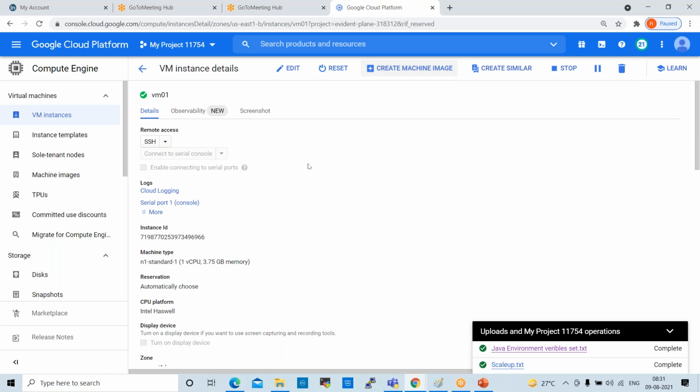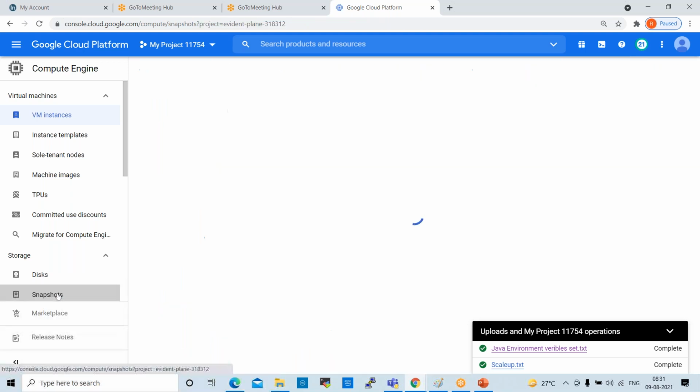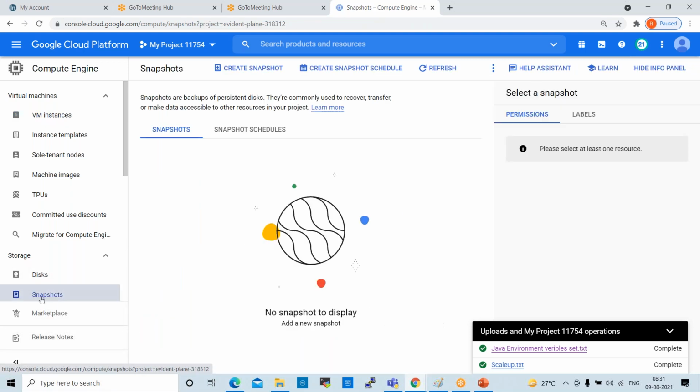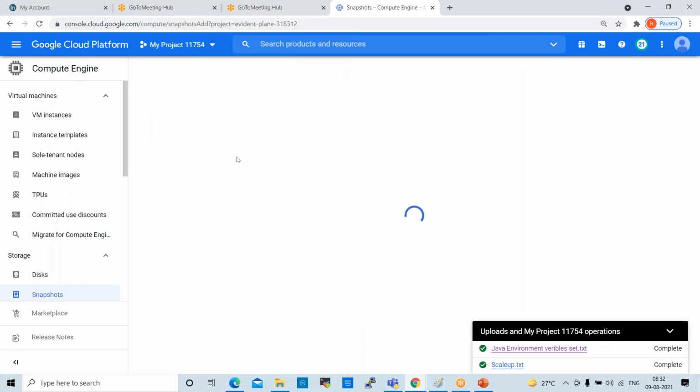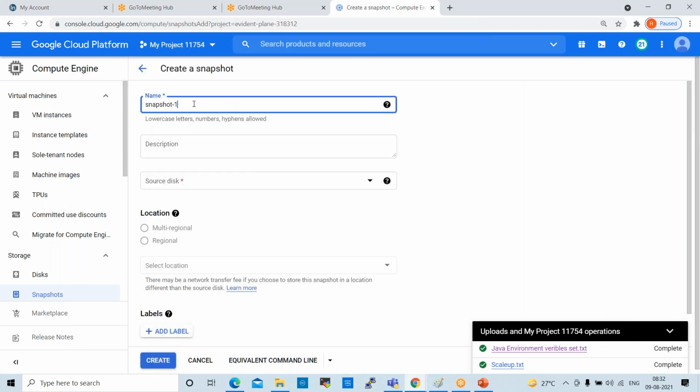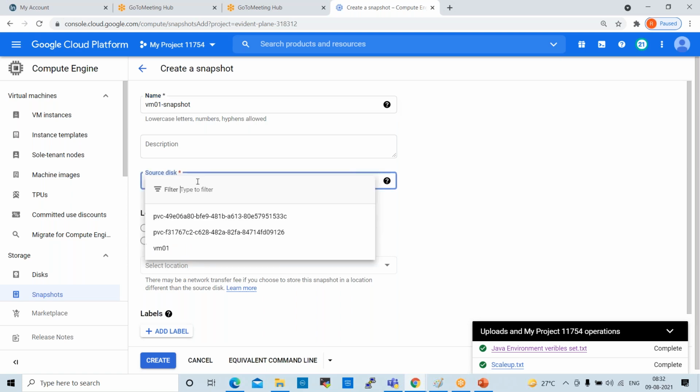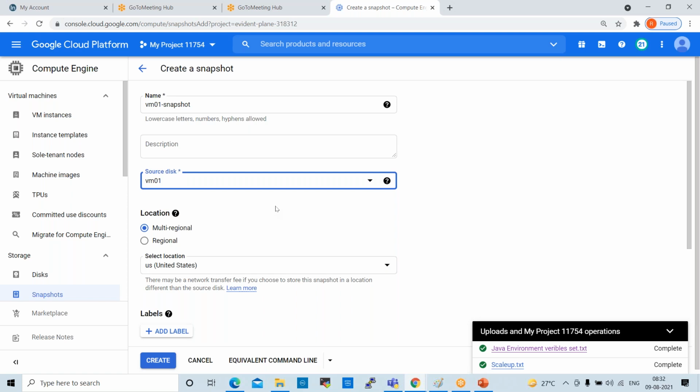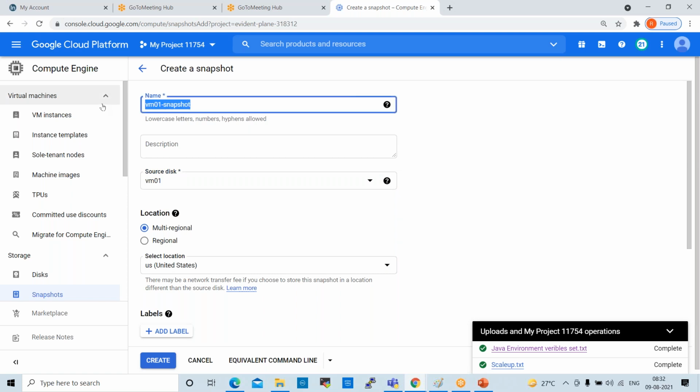Okay. So now I want to take snapshot. So go to snapshots. Here we have snapshots. So create snapshot. Click on this create snapshot. Snapshot name, VM01 snapshot. You can give the name here. Source disk, select this VM01. So VM01 disk I want to take. Multi-regional, regional, we have to specify, right?